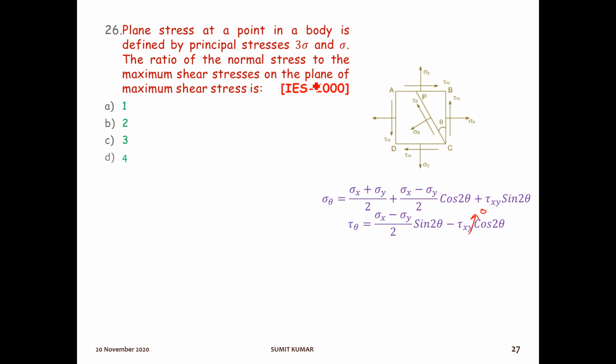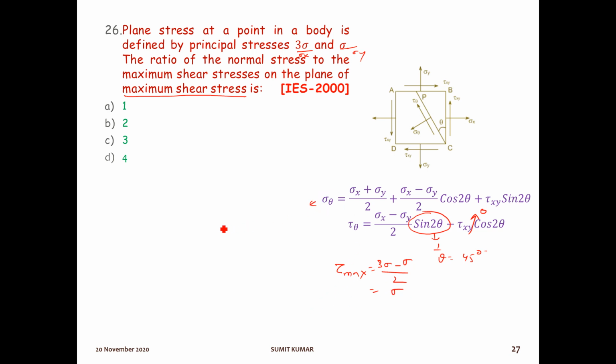And it is saying that on the plane of maximum shear stress. So for maximum shear stress, this should be 1. So theta will be 45 degree. So tau theta or maximum shear stress will be what? Sigma x minus sigma y. Sigma x is given 3 sigma. This is sigma x, and this is sigma y. So sigma x means 3 sigma minus sigma y. Sigma y is what? Sigma, by 2. 3 sigma minus sigma, that is 2 sigma by 2, that will be sigma only.